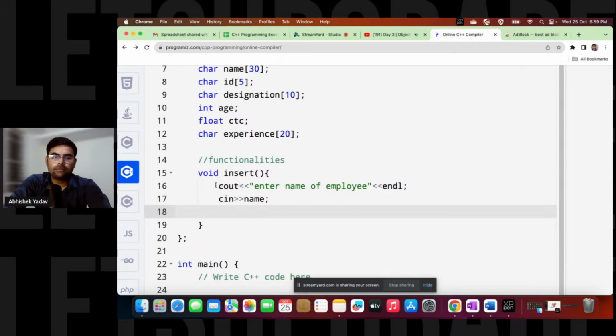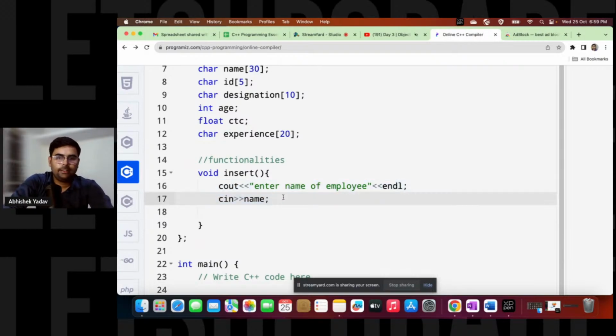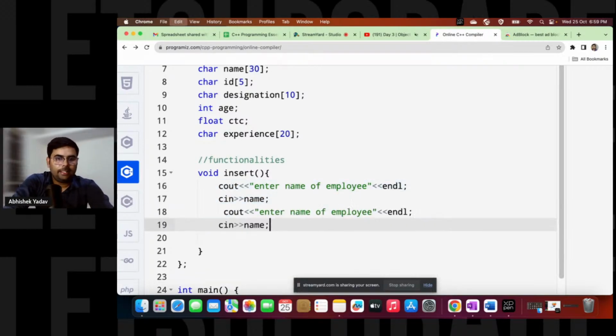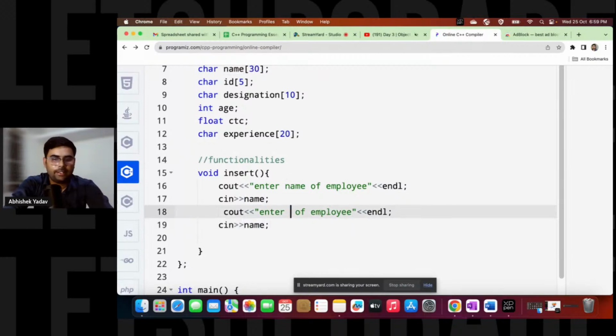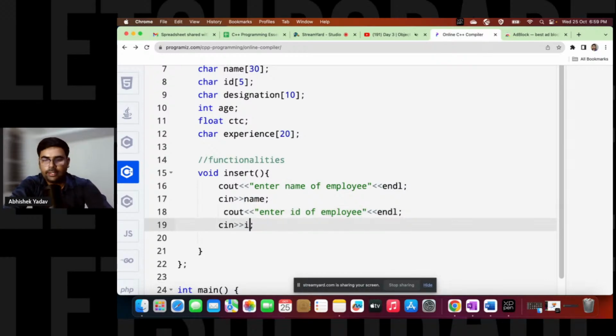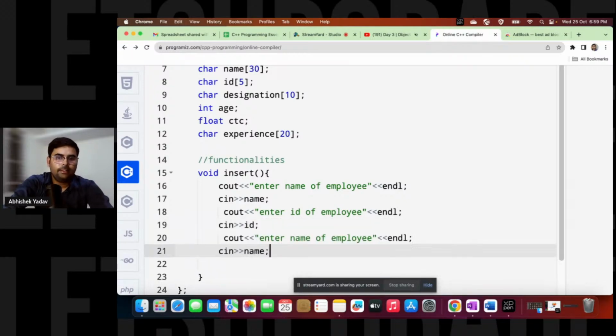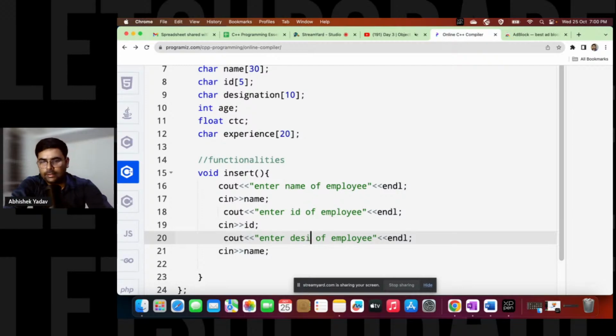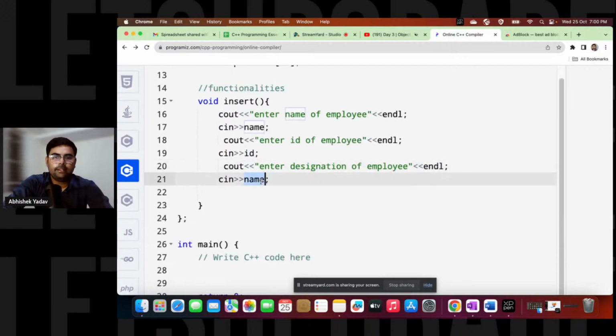Similarly, let me create for the remaining data members, that is, enter id of employee, and here id. And similarly, we have this one, that is designation. Enter designation here, right? This one.